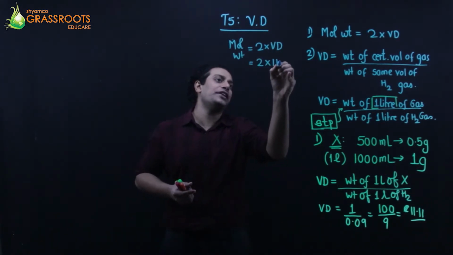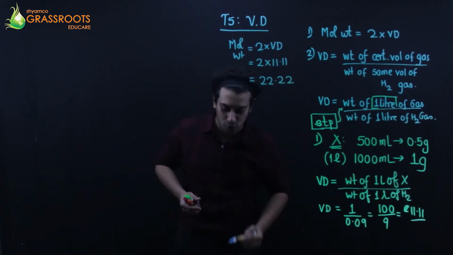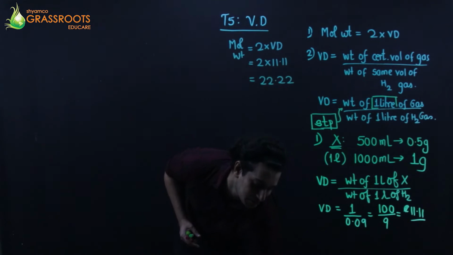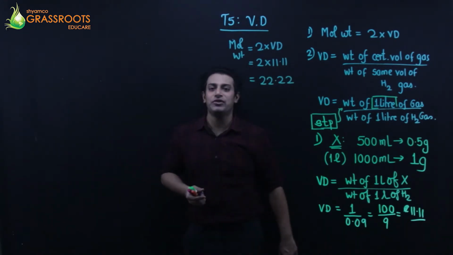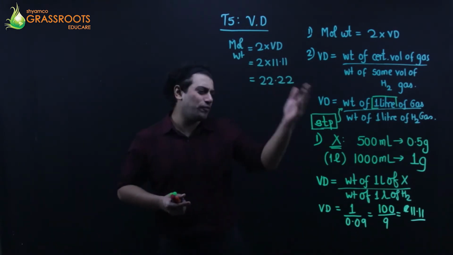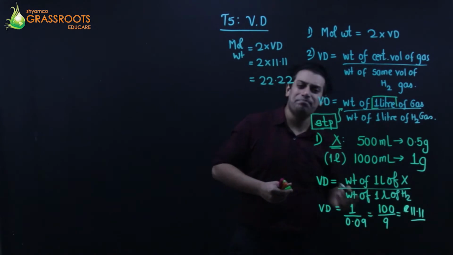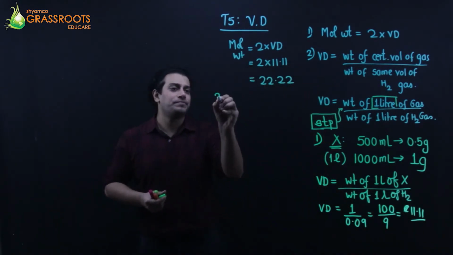That is 2 into 11.11 and that makes it 22.22. Are you getting it? That should be your molecular weight. Okay, grams. So obviously these are weights, na? It's in grams.